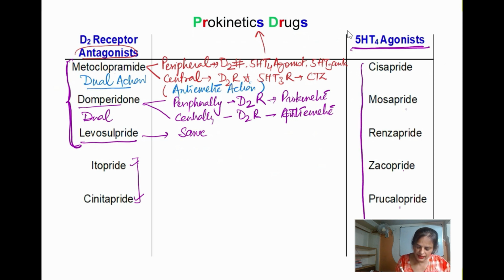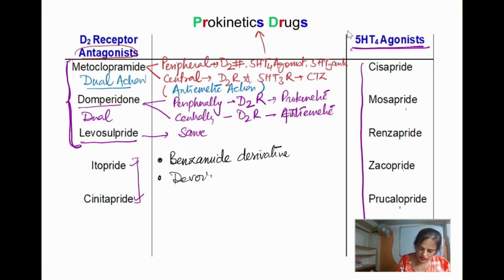Now what are the similarities between these groups of drugs? Number one, all of them are benzamide derivatives.